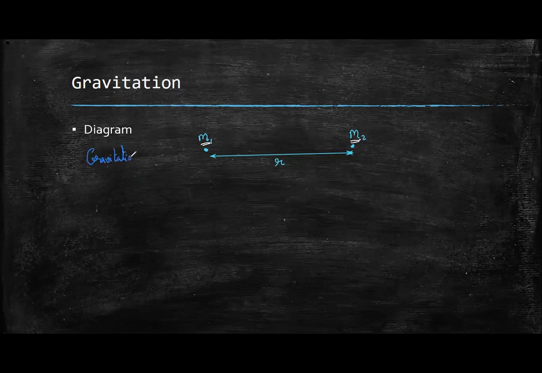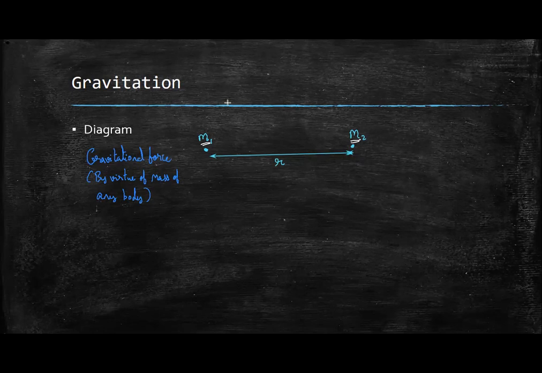So there is a force by virtue of the mass of any body. If any body has a mass, it has a tendency to exert gravitational force.